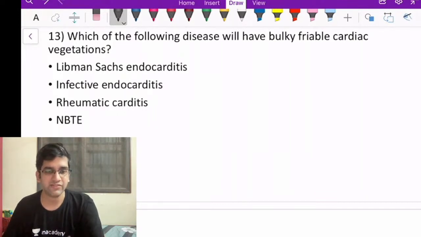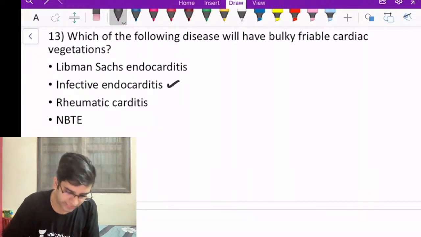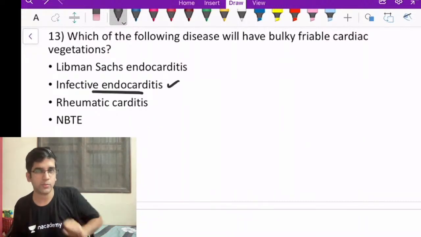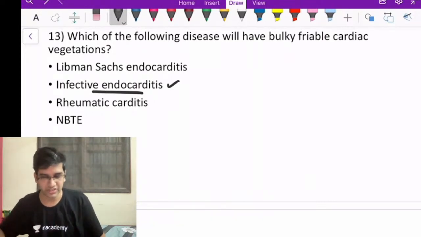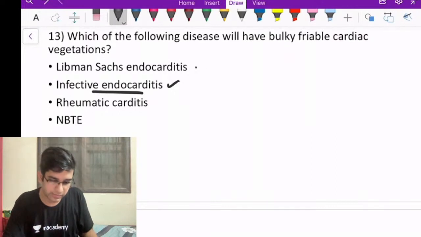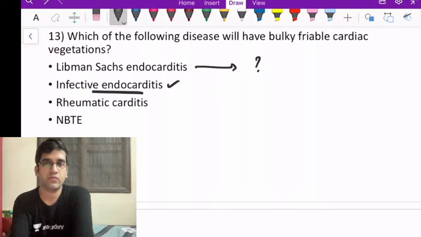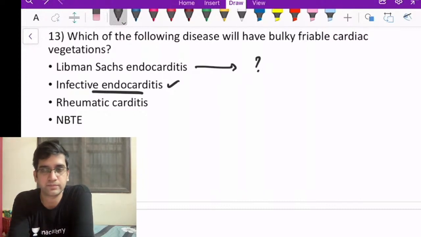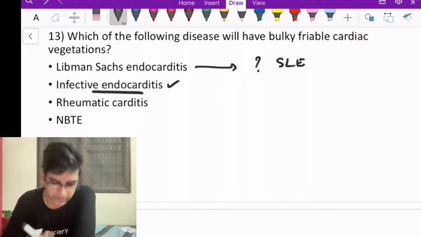Right, a bulky and friable vegetation, the only thing I'm going to think about is infective endocarditis. We'll have a quick look at other endocarditis as well, because endocarditis or vegetations is an important MCQ for us, fine? Libman-Sacks endocarditis, where will I see it? We'll see them in SLE, right? We're going to see them in lupus or SLE.